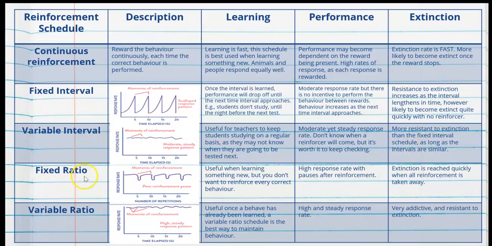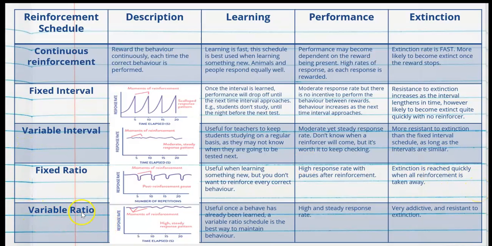Fixed ratio is set number of behaviors, as discussed before. This is useful when learning something new, but you don't want to reinforce every correct behavior. It's got a high response rate with pauses after reinforcement, but extinction is reached quickly when all the reinforcement is taken away. So in other words, when someone fills up 10 buckets of apples, like in my previous example, they won't want to continue the behavior, so extinction happens quite rapidly.